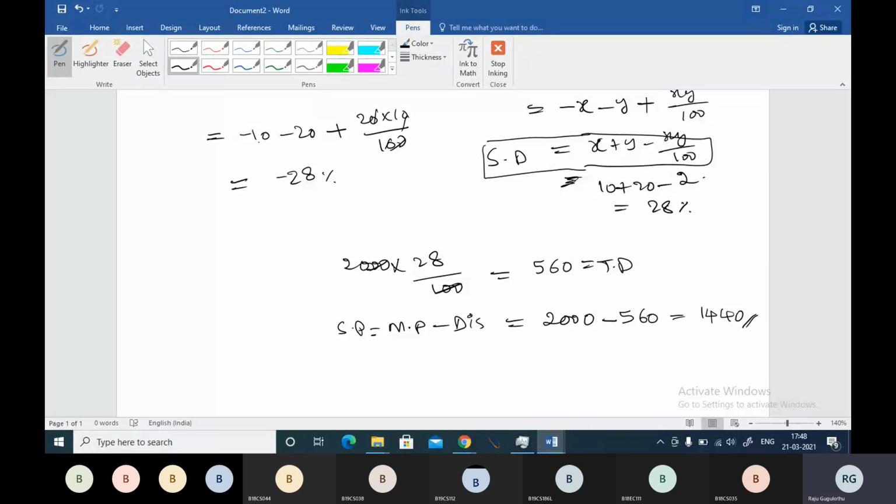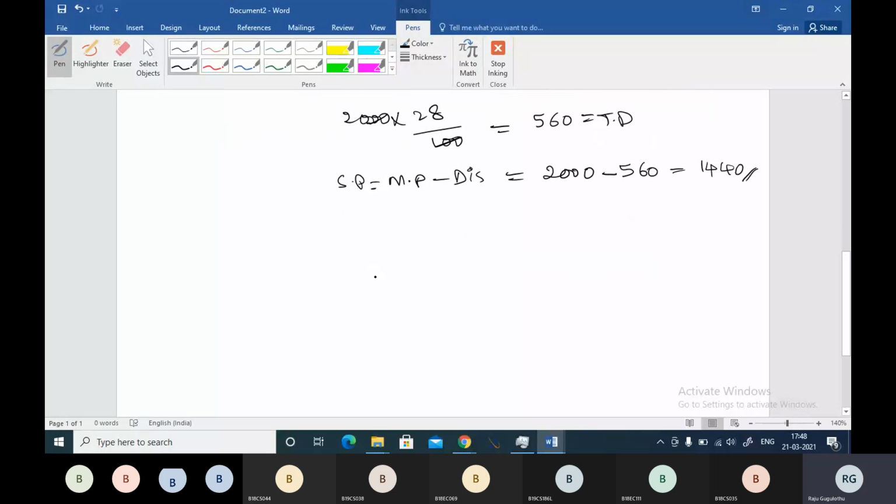We also have another method now, sir. Yeah, which method are you talking about, buddy? 2000 into 90 by 100 into 80 by 100. Oh yeah, of course you can do that one also. Our friend is saying this one, friends. We have seen this in compound interest. 2000 is your market price. You are giving 10% discount, that means you are selling it at 90 by 100. You are giving 20% discount, that means you are selling it at 80 by 100. This will also give you the same answer. You can go with this one also.